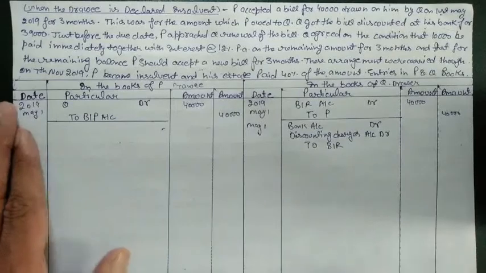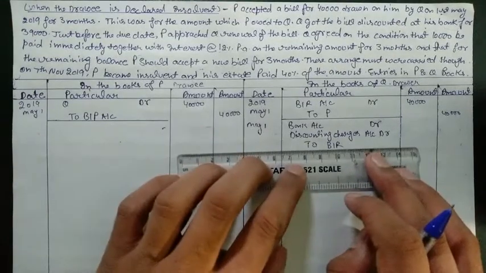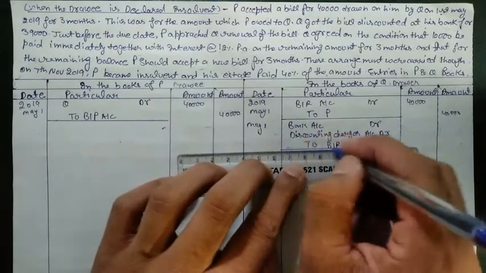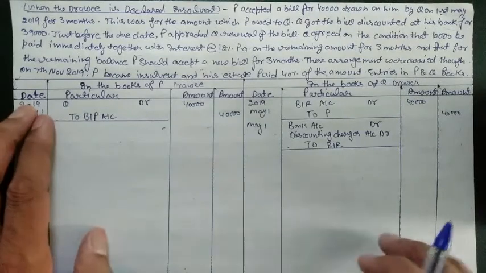Now the bank has the BR, and the bank will receive money from P later. So how much the bank charges for discount charges, that we will study.